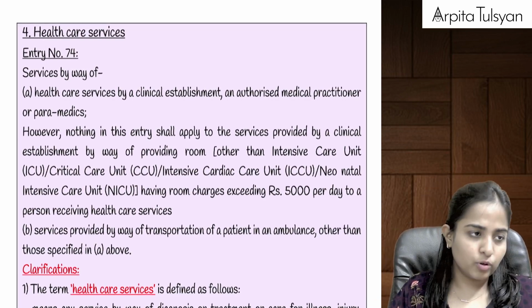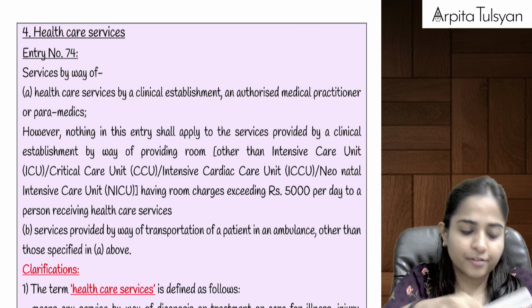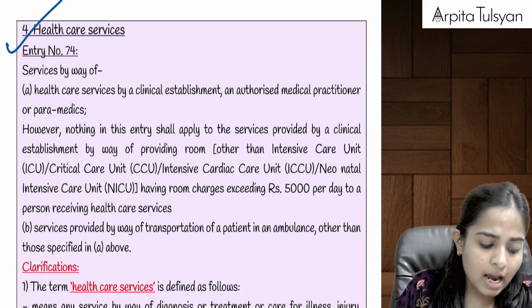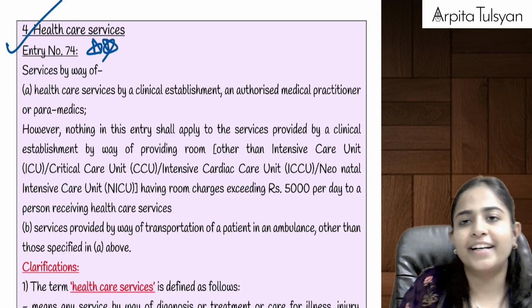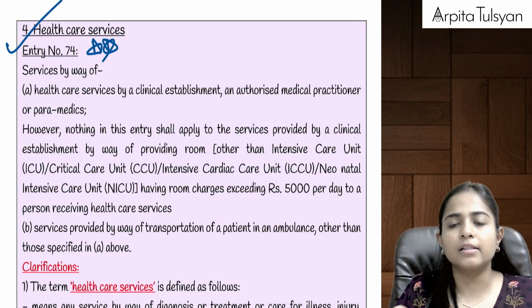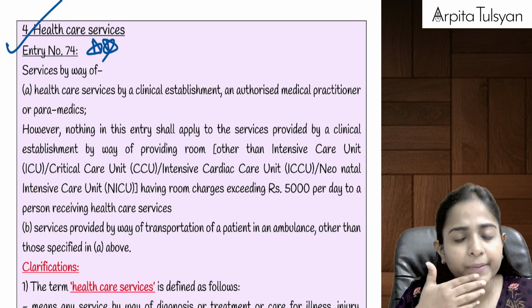Chalo, then let's go to the next type of service. Next type of service is our healthcare services. Again, important but very simple. In healthcare services, again the first entry, that is entry number 74, is very crucial. Health services means your medical services, hospital services, services given by the doctors, etc.